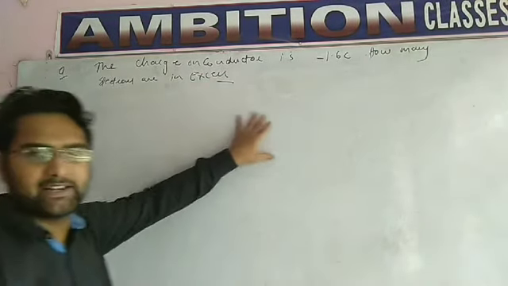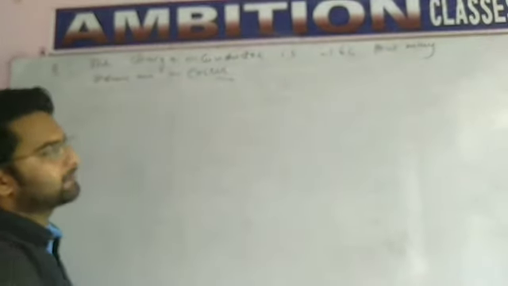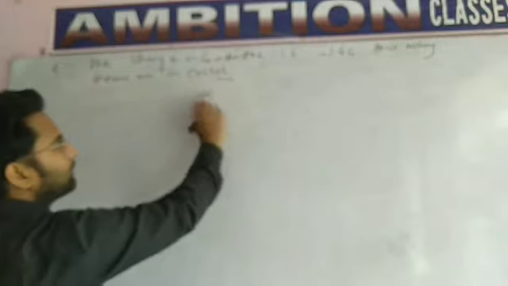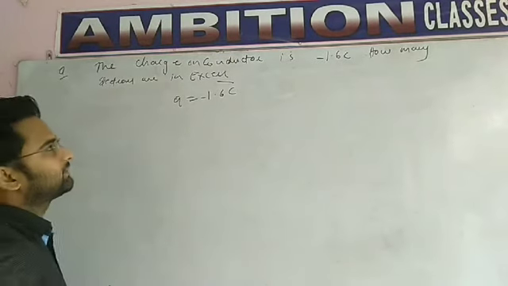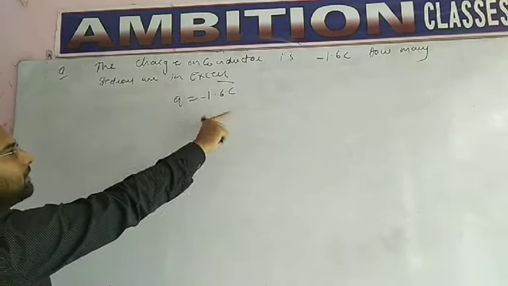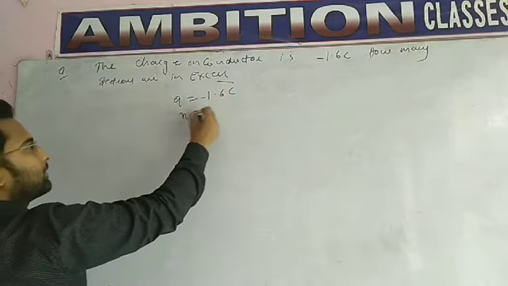So let's solve this question. The charge on a conductor is minus 1.6 coulomb, so Q equals minus 1.6 coulomb. You have to find the number of electrons, that is N.